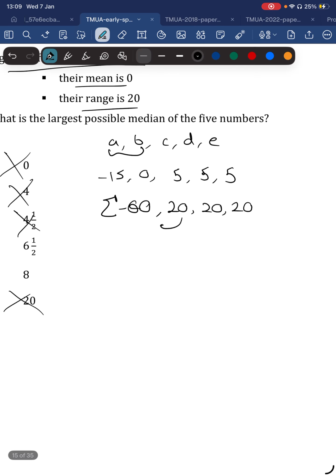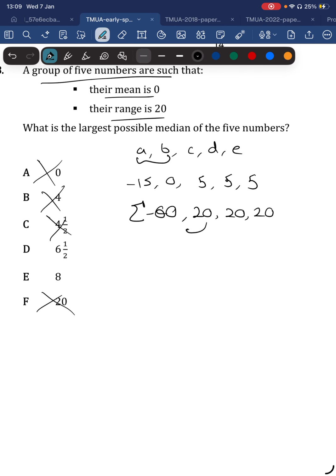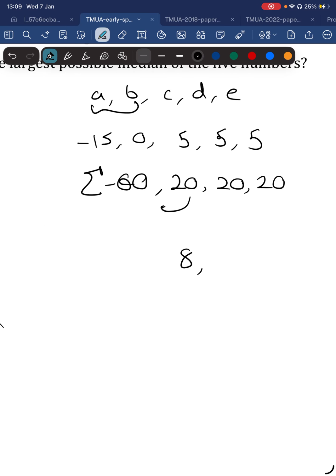And I think immediately we can see the pattern, which is that, say that I want 8 to be my median, right? I have to think of what's the set of numbers I can create that's going to be most beneficial to have 8 as the median, but within a range of 20 that has as low a mean as possible, or specifically with a mean of 0. So obviously I don't want to take anything higher than 8 on this side. I want to do it this way.